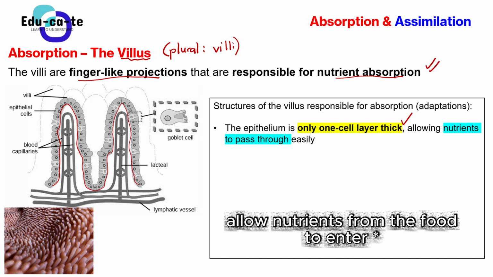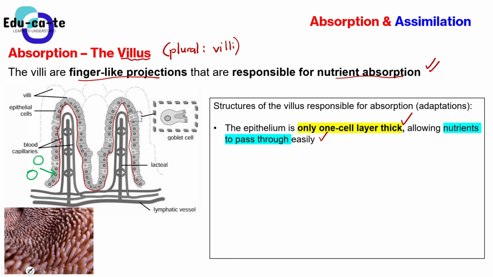And what does this help us with? It allows the nutrients to pass through easily. So if we've got some nutrients, maybe some glucose molecules here, these glucose molecules will be able to pass through these epithelial cells because they are only a thin layer. They are only one cell layer thick, or you can say they are a thin layer for simple English purposes. So when you explain this question, you need to give two things. You need to tell us the structure, and you need to tell us the advantage or the adaptation.